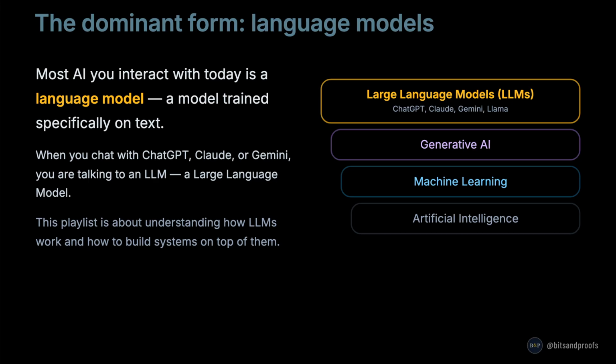Most AI you interact with today is a language model, a model trained specifically on text. When you chat with ChatGPT, Claude, or Gemini, you are talking to an LLM, a large language model. The diagram on the right shows how LLMs fit into the bigger picture. LLMs are a specific kind of generative AI, which is a kind of machine learning, which is a part of the broader field of artificial intelligence. This playlist is about understanding how LLMs work and how to build real systems on top of them.